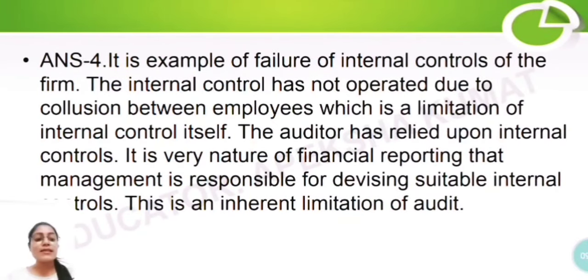First we have to say what this failure is all about. This failure is about internal control. If there was a good internal control system, there wouldn't have been this kind of fake booking of purchases. The internal control has not operated due to collusion between employees. There is collusion between the employees, the manager and everyone, which is a limitation of internal control itself.